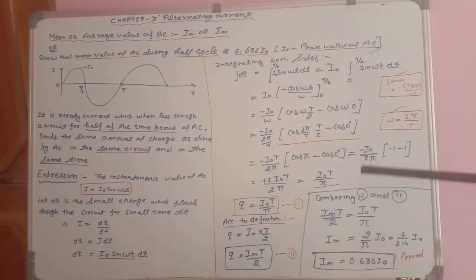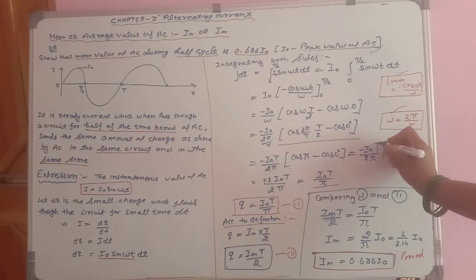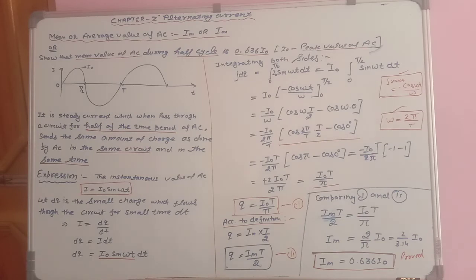Now minus I naught upon 2 pi. Here I forgot to write T, T will also be here. Minus I naught T upon 2 pi, inside: cos pi is minus 1, cos 0 is 1. Once again, cos pi means cos 180, cos 180 is minus 1, cos 0 is 1.